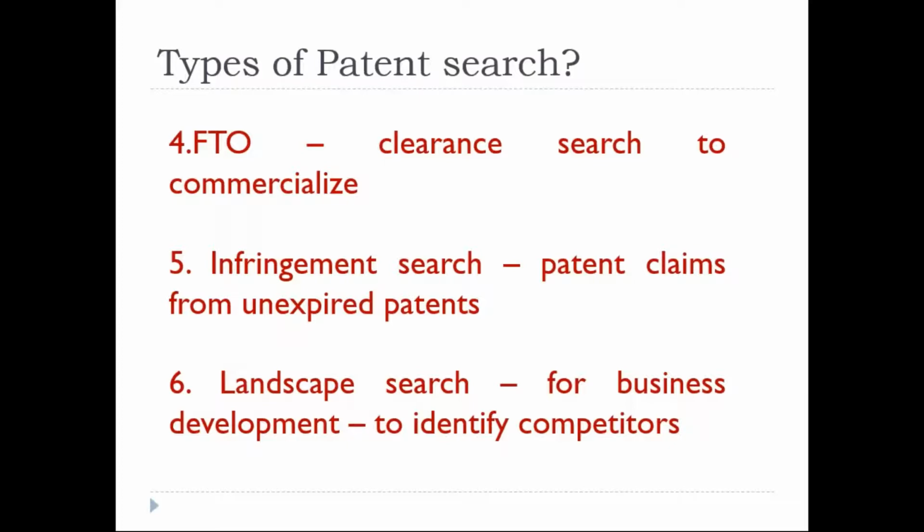Next one, infringement search. What is that? Patent claims from the unexpired patent. Infringement, don't get confused with this term, simply means copying, that's it, right? Copying means here that we might write the same content unknowingly from the existing databases.